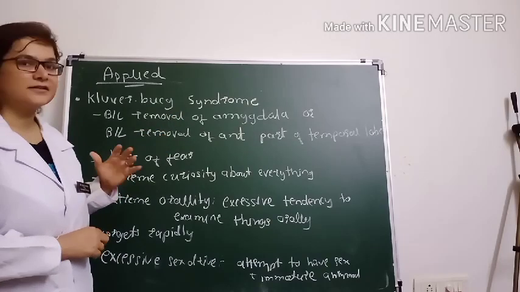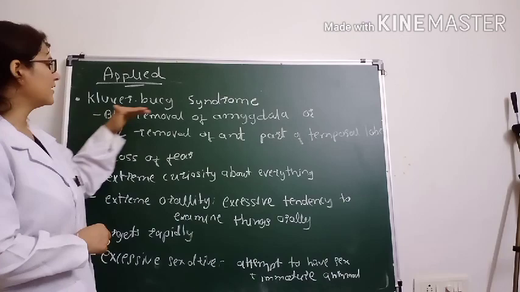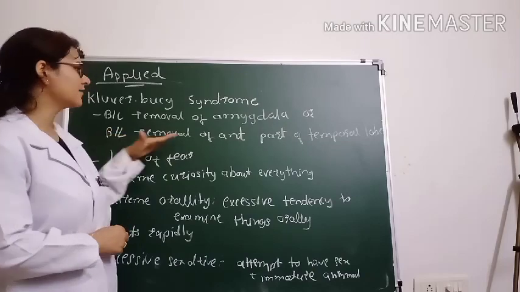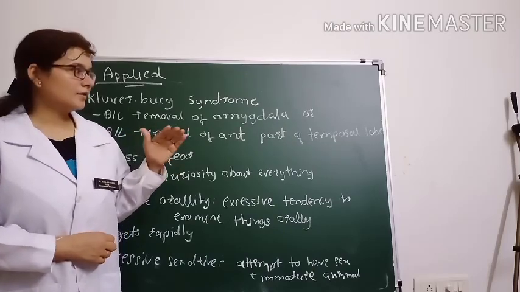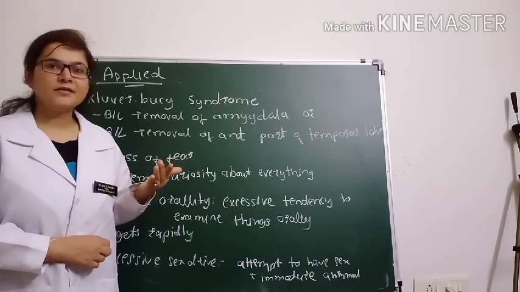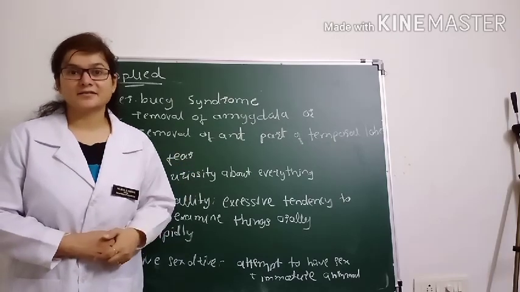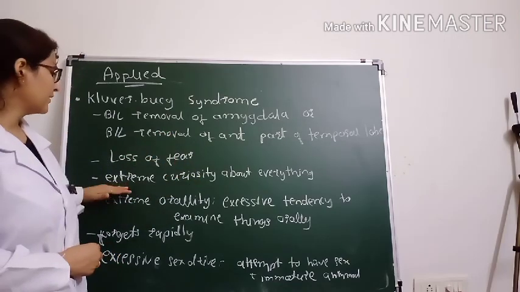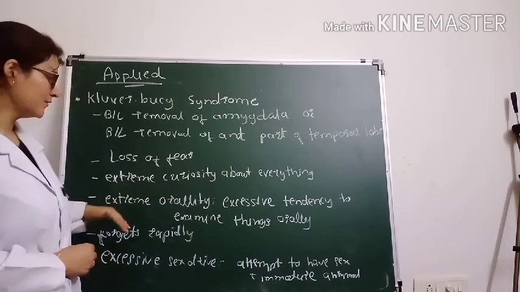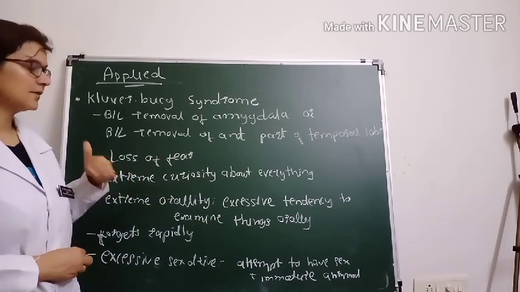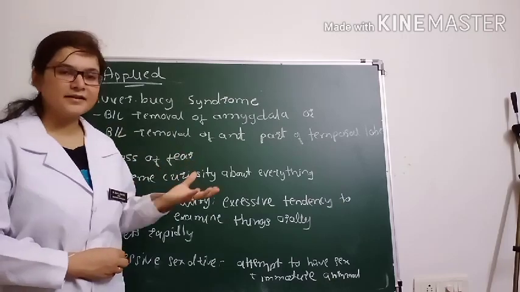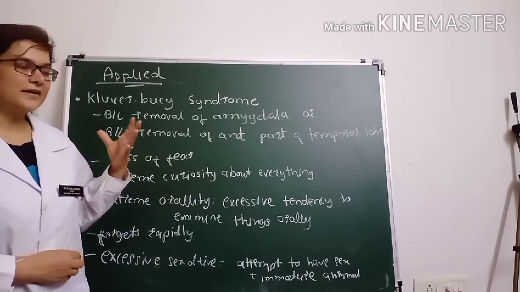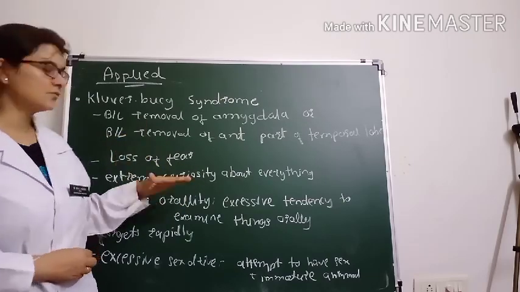What is there in that? It was demonstrated first in monkeys with bilateral removal of the amygdala, or bilateral removal of the anterior part of the temporal lobe. So it destroys the amygdaloid structure. Now what were the effects? There is loss of fear, the person becomes fearless, with extreme curiosity about everything. Second, extreme orality. It means whenever the person takes anything into the hands, they try to examine it orally, an excessive tendency to examine things orally.